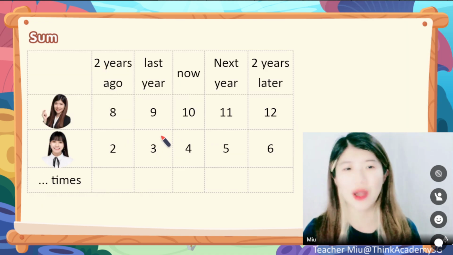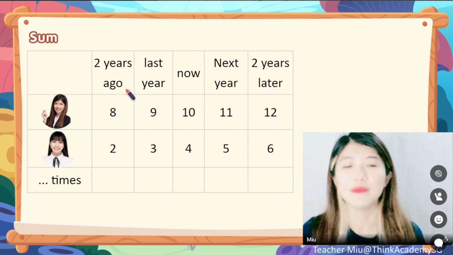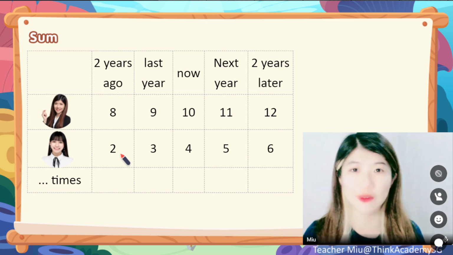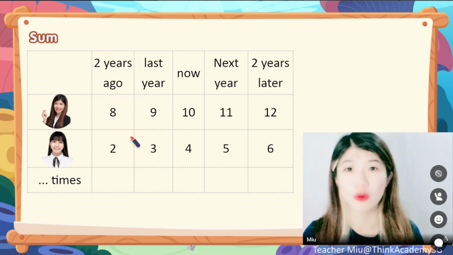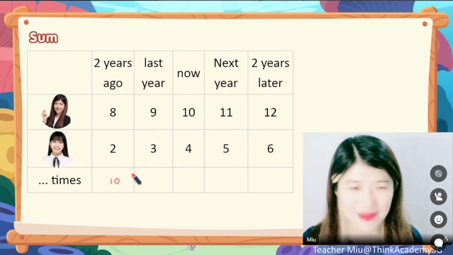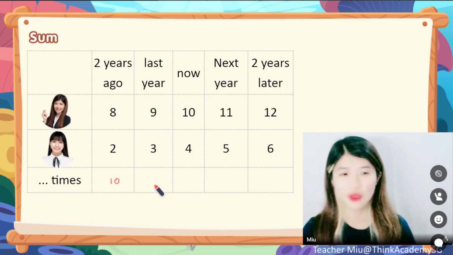And continue. What about the sum? Look at the sum. 2 years ago, when Mew was still 8 years old and Charlene was 2 years old, the sum between us is 10. All right, the sum is 10. What about last year? Will it stay 10?